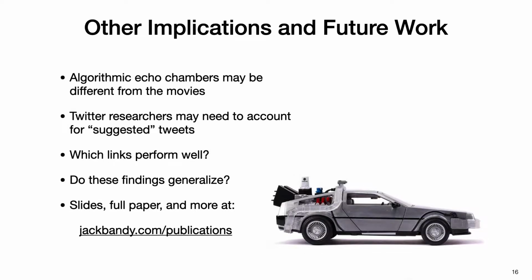Another implication of our work is that algorithmic echo chambers are probably not as extreme as they seem in popular narratives. We also think that Twitter researchers may need to start accounting for suggested tweets when they study the platform. Future work might also look at which links do perform well on Twitter and whether our other findings generalize.